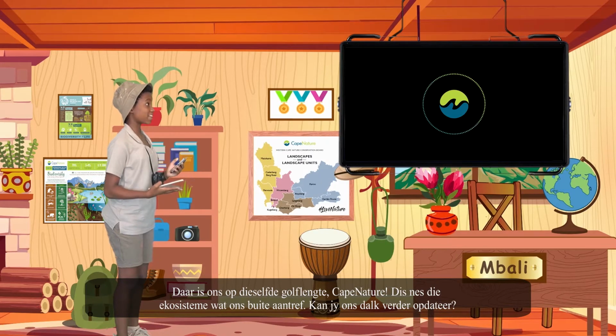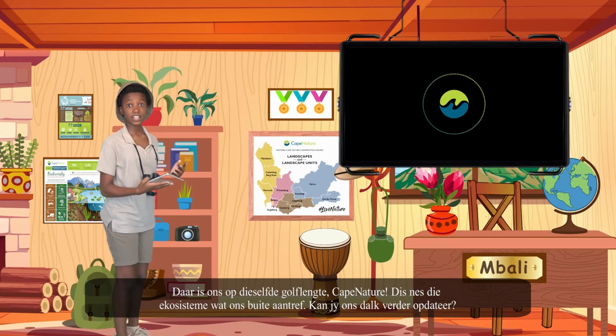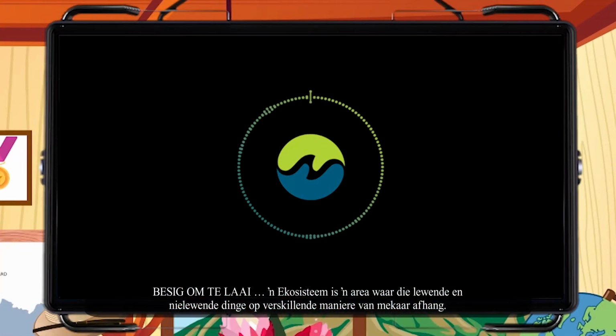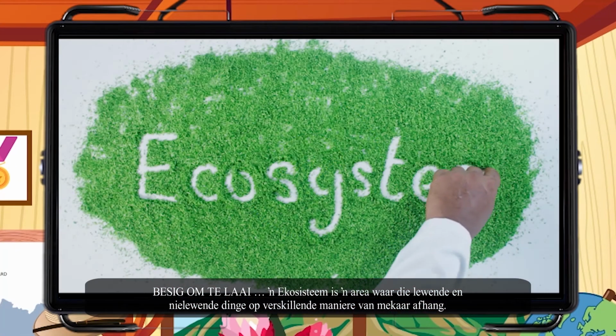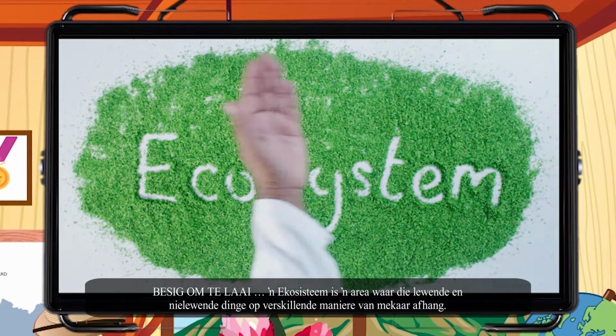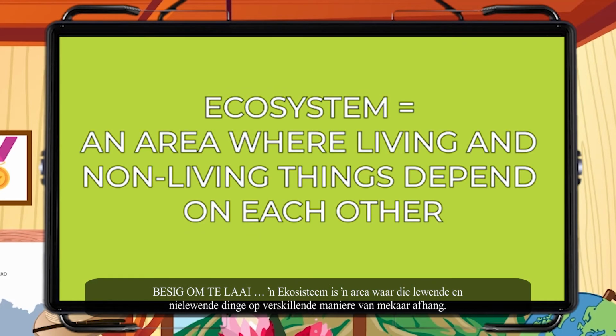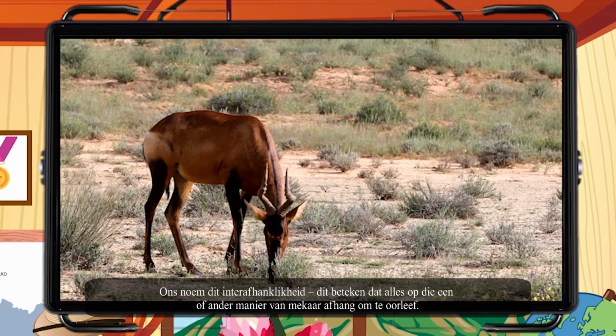Interestingly, Mabali, all your devices are connected and depend on each other like an ecosystem. I'm synced up with you there, Cape Nature. That's just like the ecosystems we'll find outside. Could you update us some more? Loading. An ecosystem is an area where living and non-living things depend on each other in many different ways. We call this interdependence, meaning that they all depend on each other in one way or another to survive.